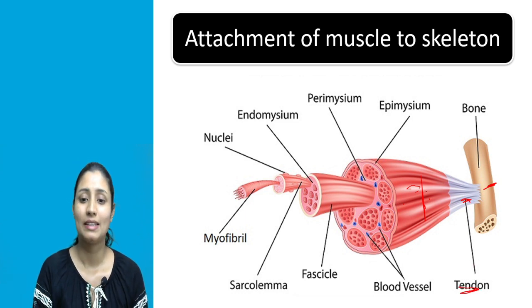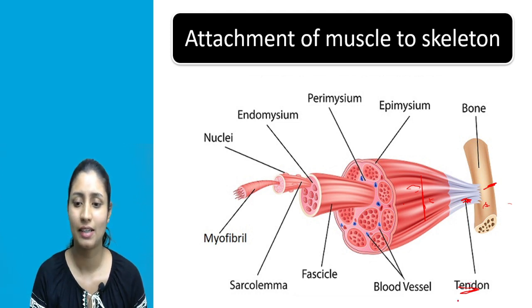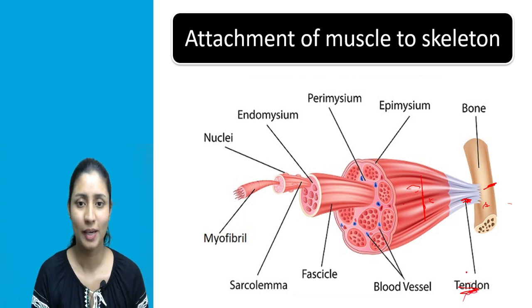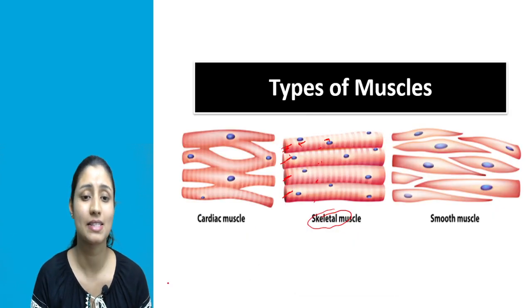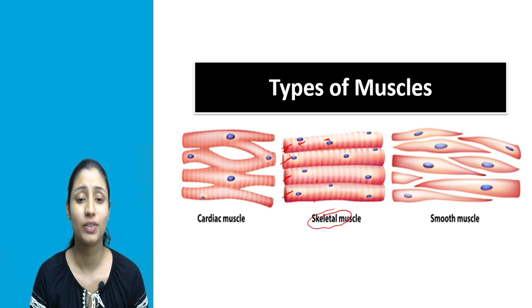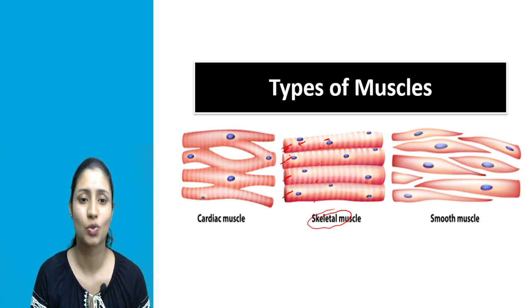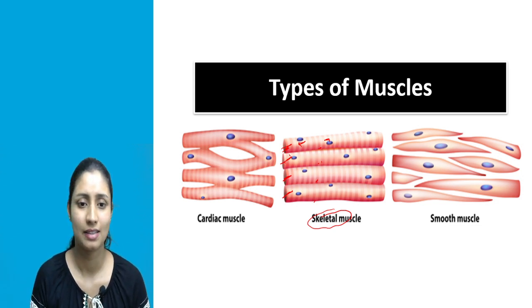Okay, so the skeletal muscles are attached to bones. The skeletal muscles are attached to these bones with the help of a middle structure, and this middle structure is known as tendons. Okay, so skeletal muscle cells are attached to our skeleton. Their location is they are attached to our skeleton, but they are not directly attached. They are attached with the help of one middle structure which is known as tendons. So that is the location of skeletal muscle cells.